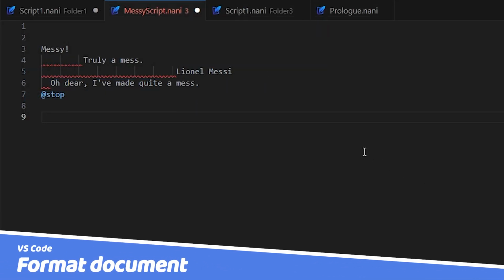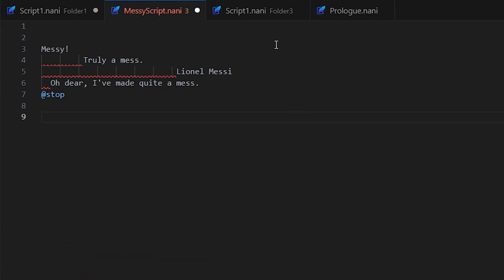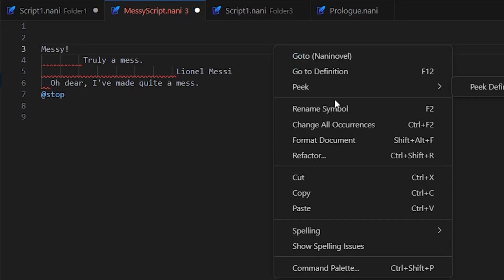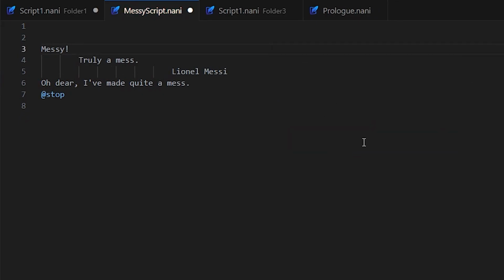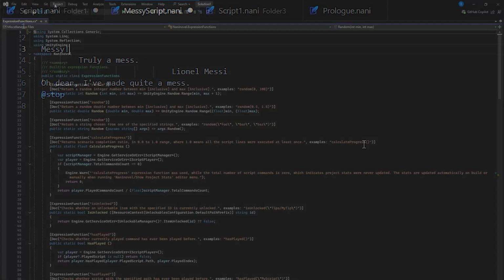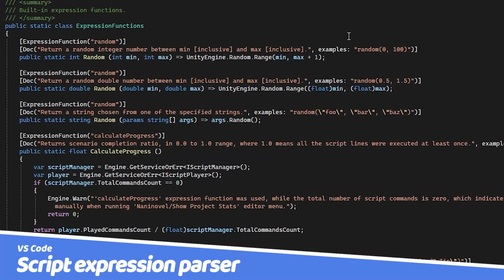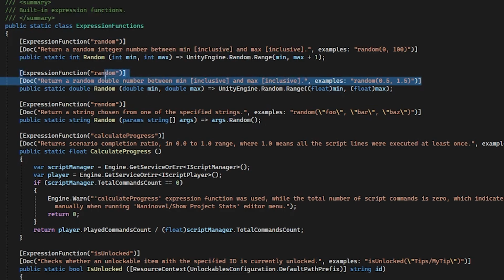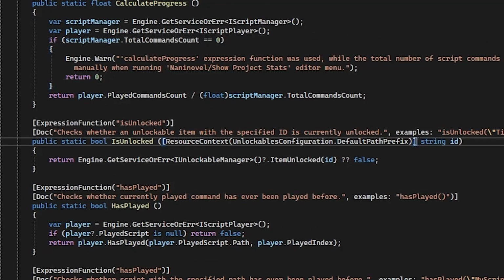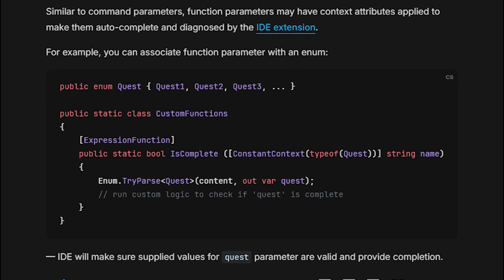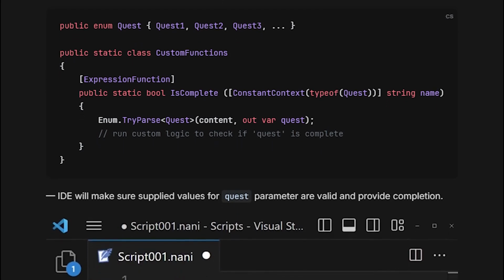Additionally, with the introduction of nesting, it is now vital to keep your documents tidy, and as such we have introduced an option to format documents. This option, alongside the rename refactor option, is available via the right-click menu. Finally, similar to commands, we now have our own parser and evaluator for script expressions, which adds support for expression diagnostics, autocomplete, function documentation, and completion by parameter. Consult the script expressions guide for more information.